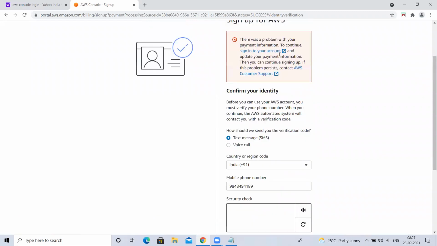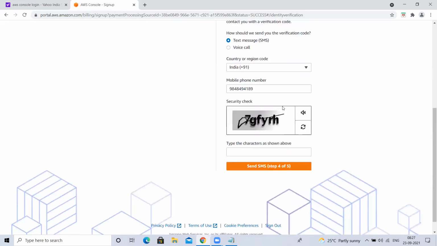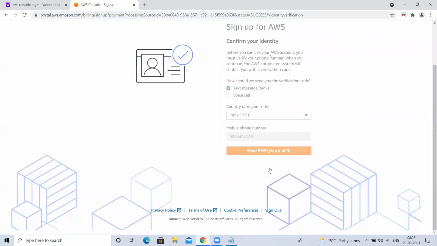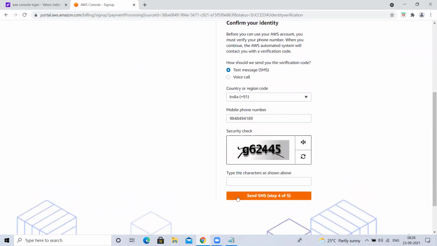Hey, what is this? It is saying there was a problem with your payment information. It is saying something related to payment. It is correct.